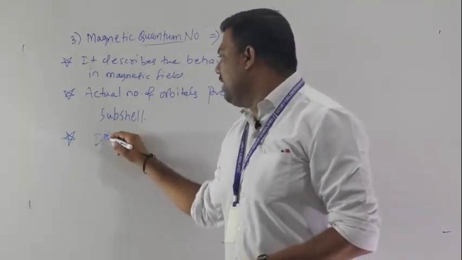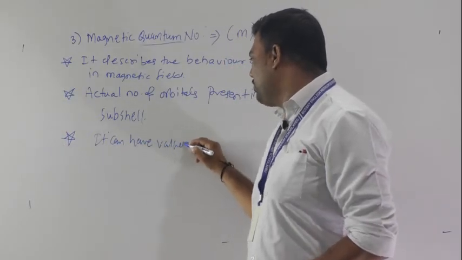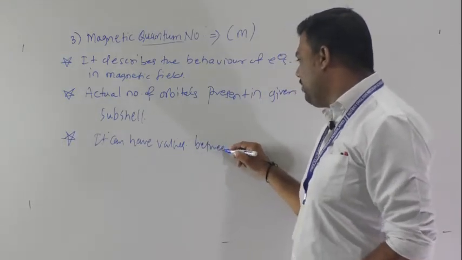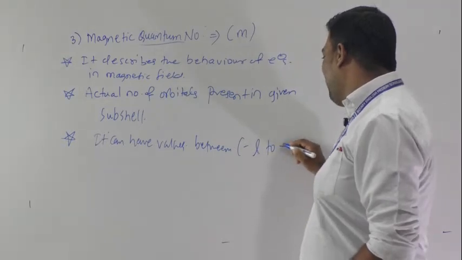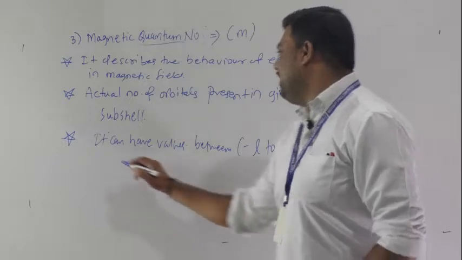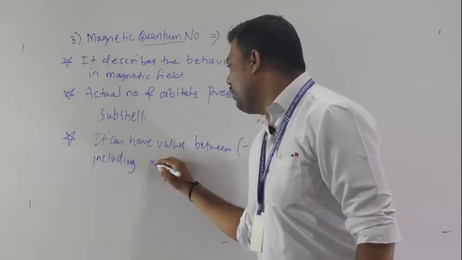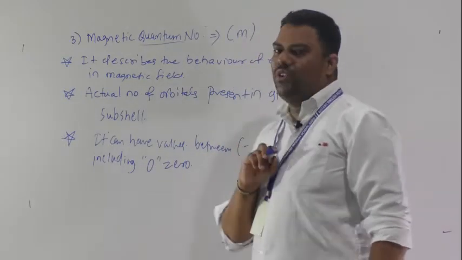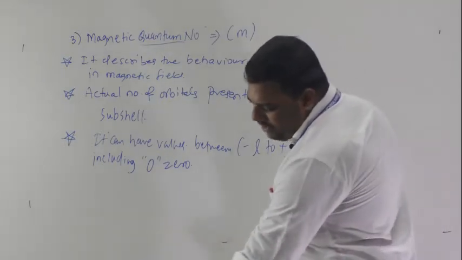The magnetic quantum number can have values between minus L to plus L, including 0.